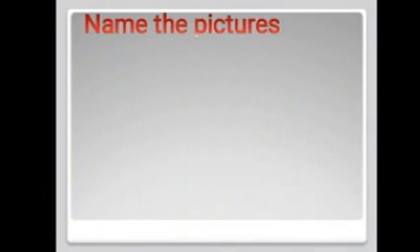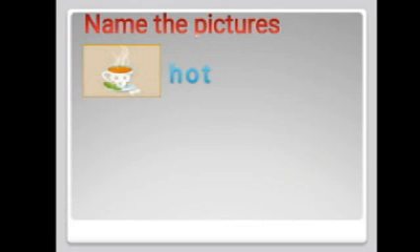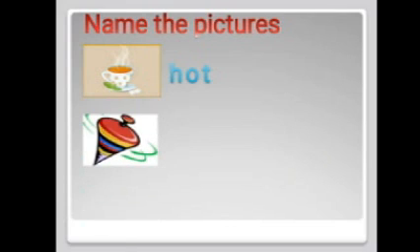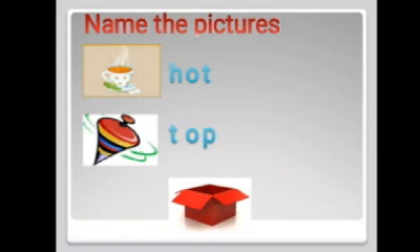Name the picture. What picture is this? H, O, T, hot. What picture is this? T, O, P, top. What picture is this?